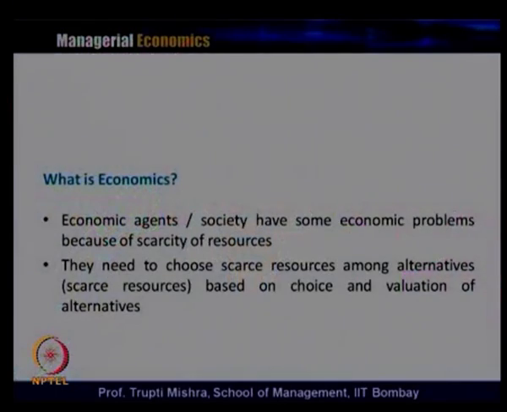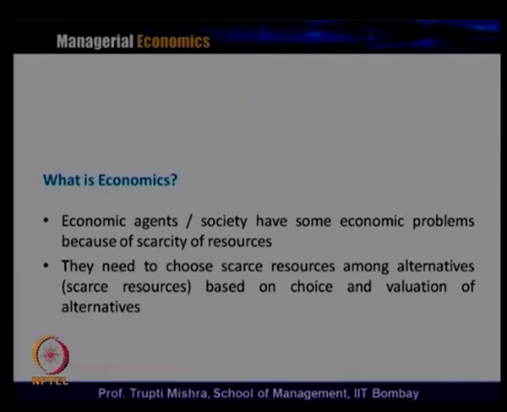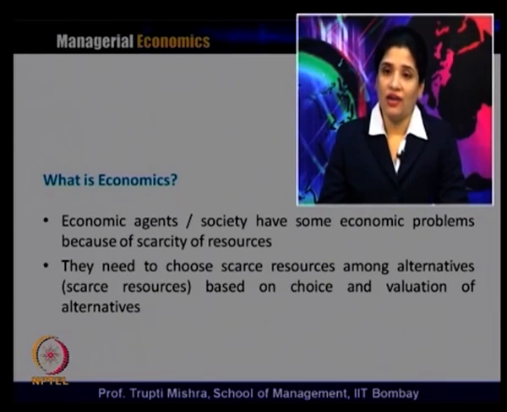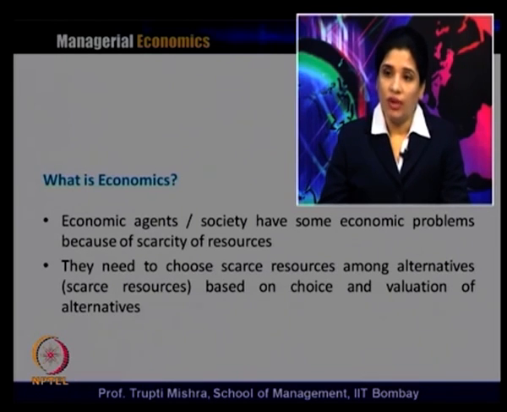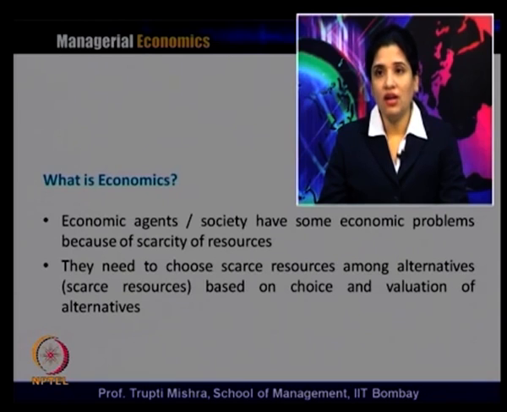So, here it comes that economic agents and society have an economic problem because of the scarcity of resources, because there is a gap between the wants and the available resources. This economic problem is generally faced by the economic agent at the individual level and at the society level. And why does this economic problem come? Because there is a gap between whatever the human wants and the limited resources available to them. Now, what is the challenge for the economic agent, maybe at the individual, group, or country level?